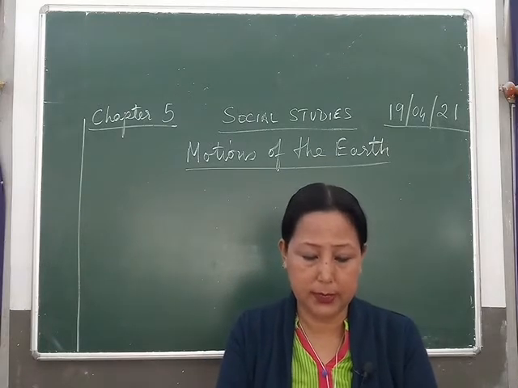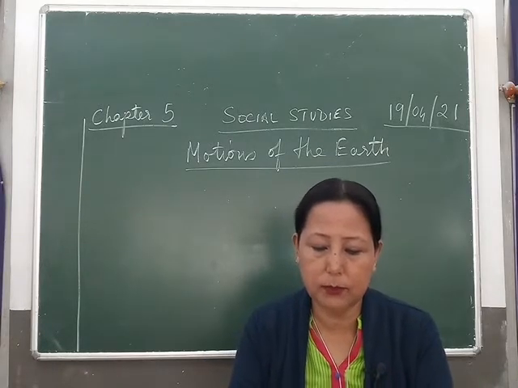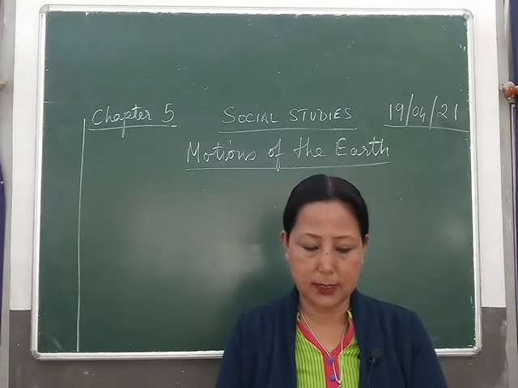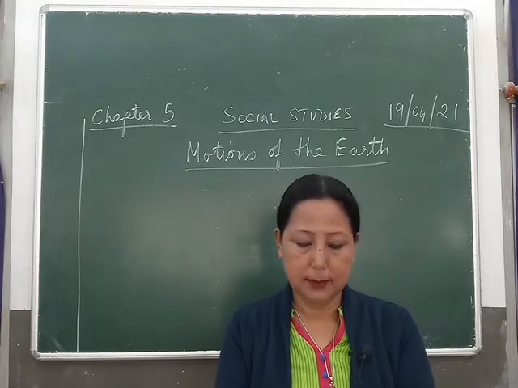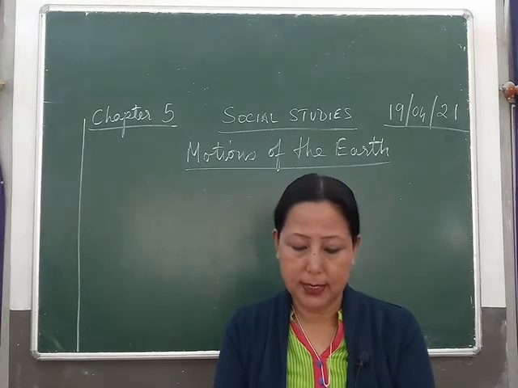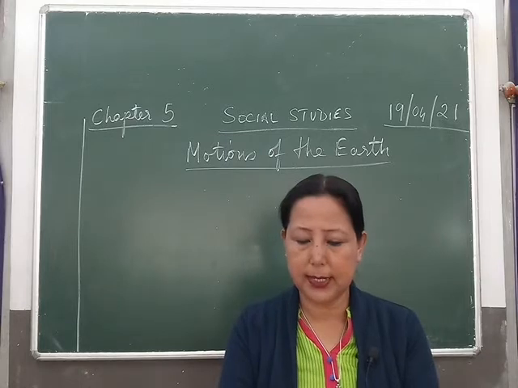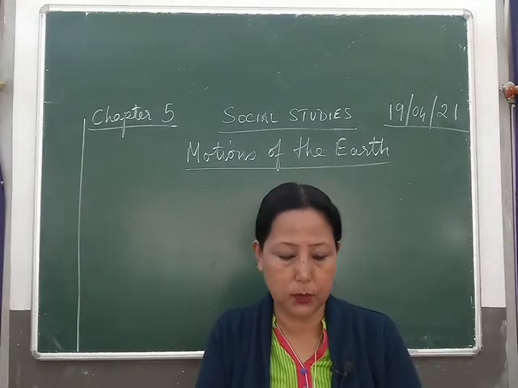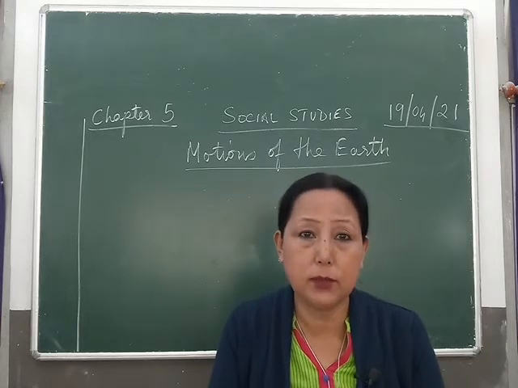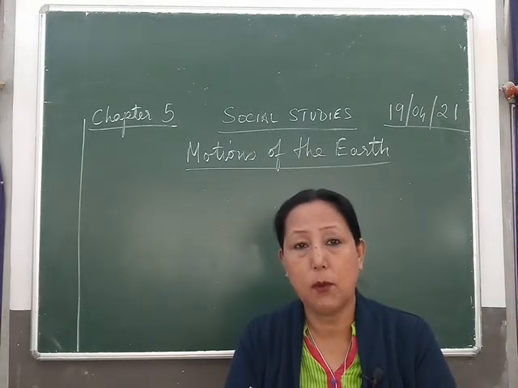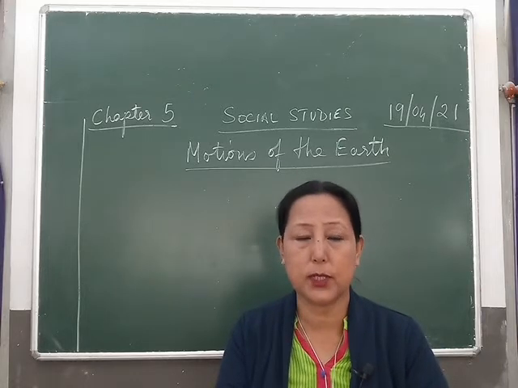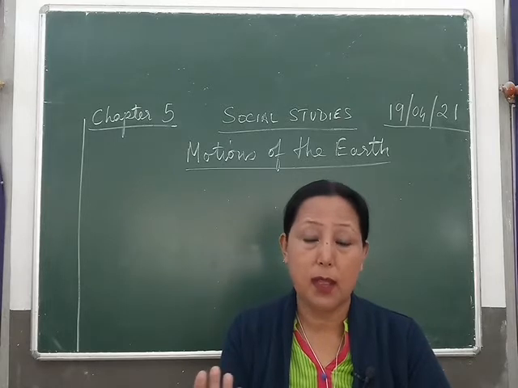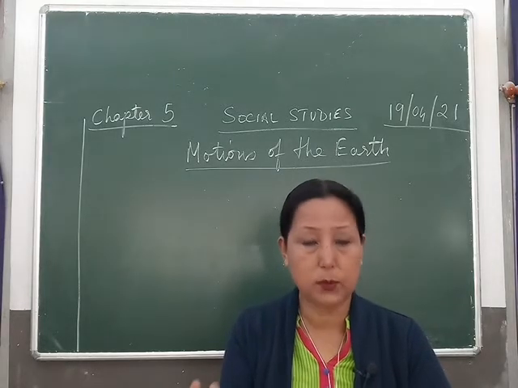Now revolution. Revolution is the earth's movement around the sun. The earth moves around the sun on an elliptical path called the orbit. It moves from west to east and takes 365.25 days to complete one revolution. Okay, it takes 1 year to complete one revolution. To go right around the sun, it takes 365.25 days to complete one revolution.